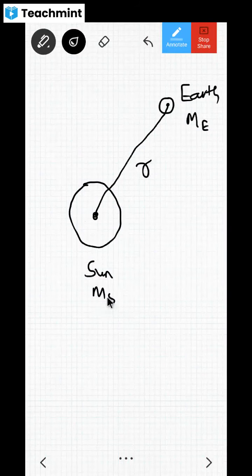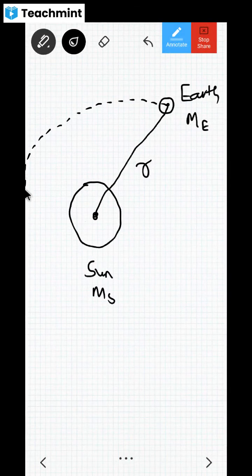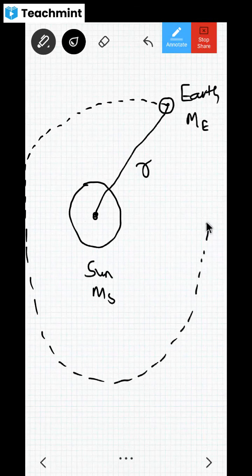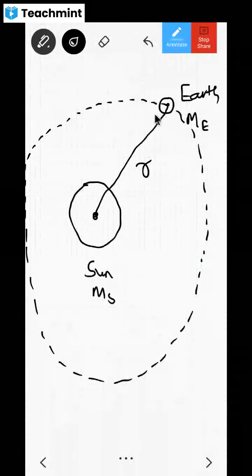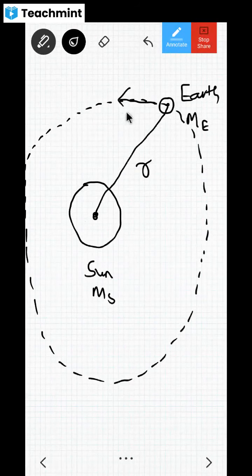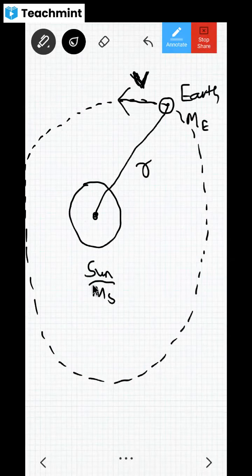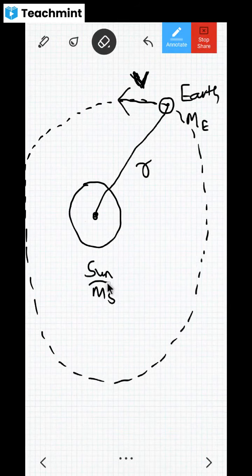Now this earth is revolving around the sun, or not? It must be revolving with some velocity also. Yes, it must be revolving with some velocity. So it is moving with some velocity, which means now can I write Fg?